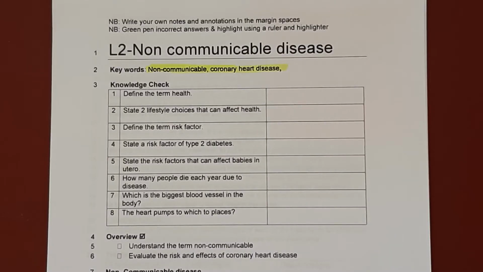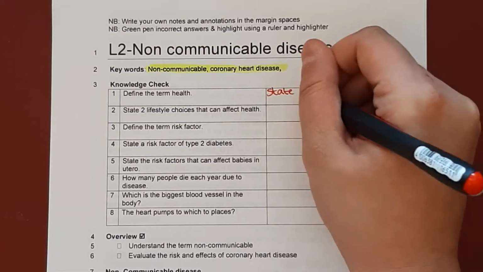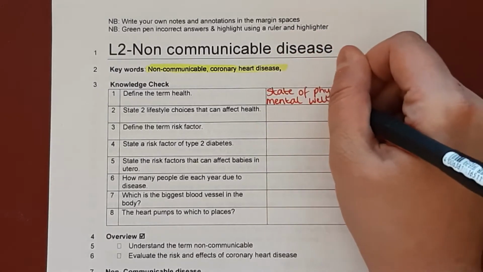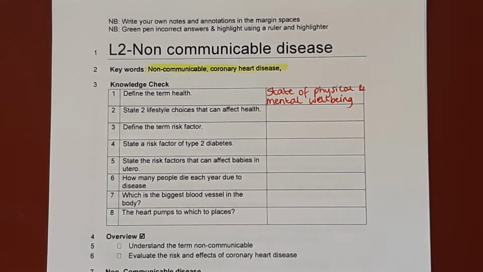Okay, so we're going to go through those. Question 1, define the term health. Health is a state of physical and mental well-being. Question 2, state 2 lifestyle choices that can affect health. That would be diet and exercise, but there are many others to choose from: smoking, drinking alcohol, use of recreational drugs. There are many options to choose from.